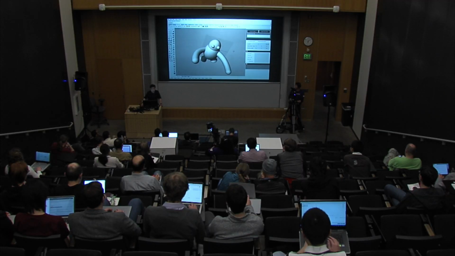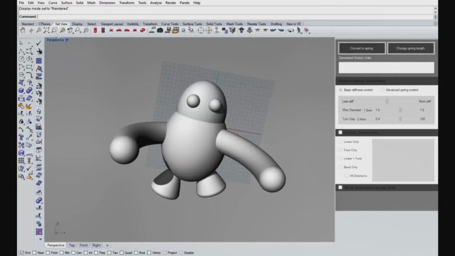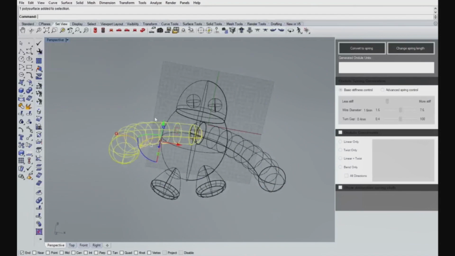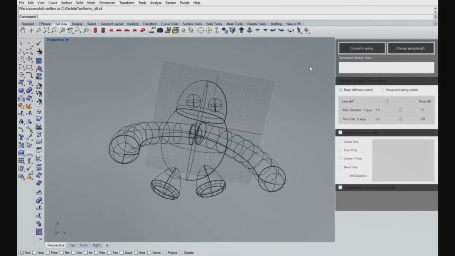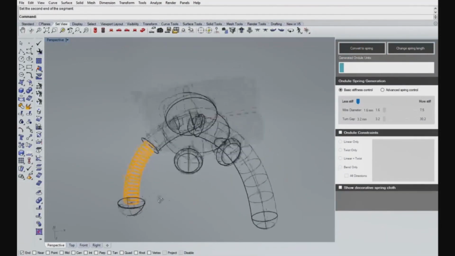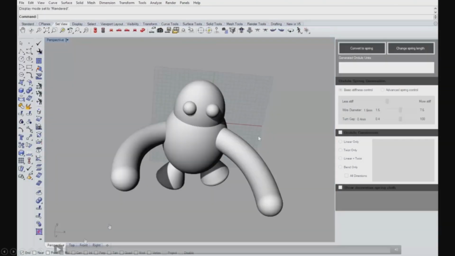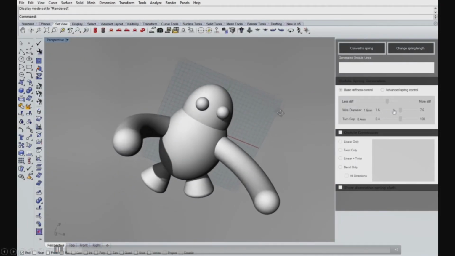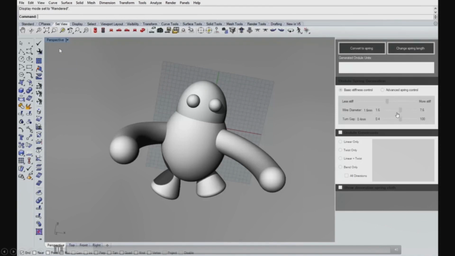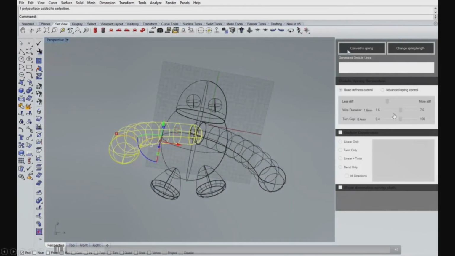So for example, you want to convert the 2 arms of the robot into flexible structures. First, we'll select the first arm and convert it to a spring. See here, the yellow part is the central spring, which is responsible for the deformation. The user can parameterize the spring design on the right side, the panel here.